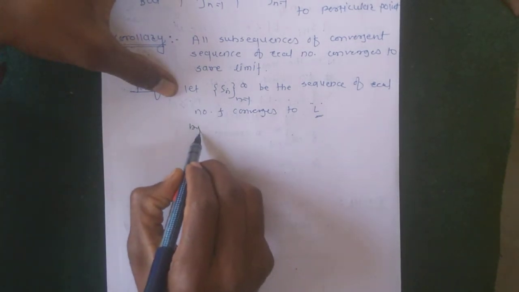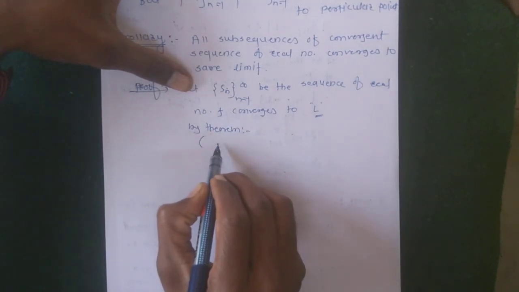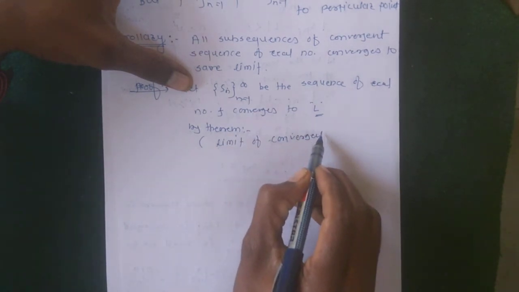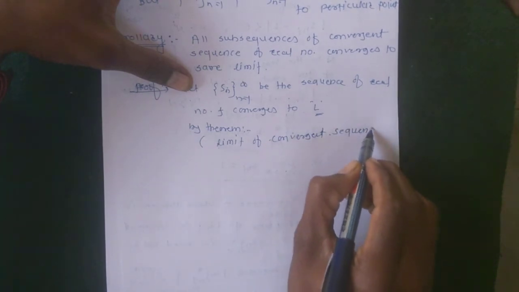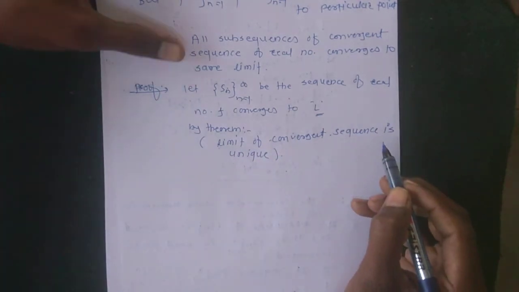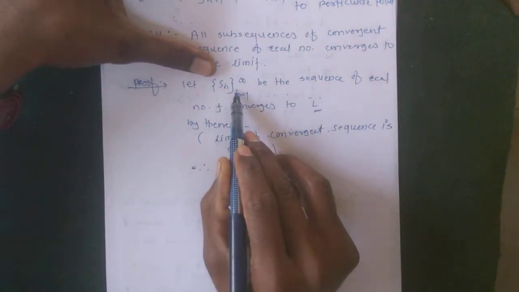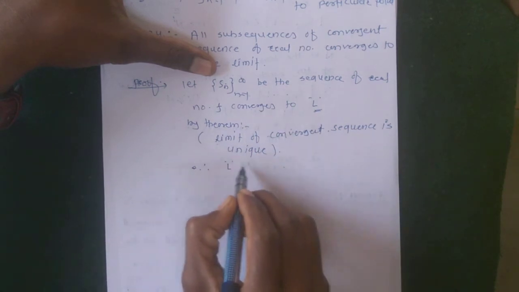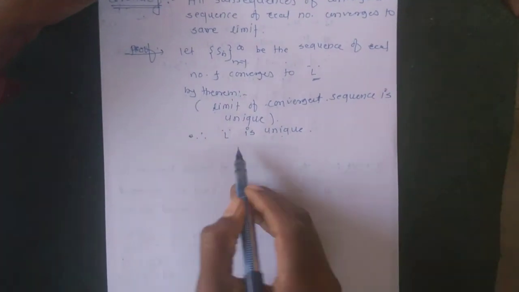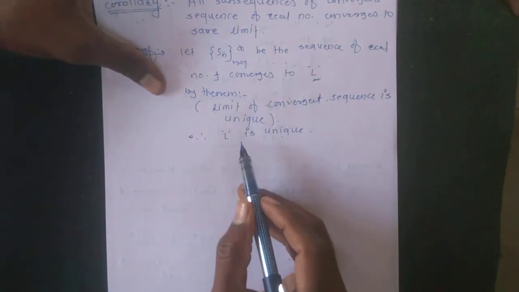By that theorem, the limit of a convergent sequence is unique, and therefore this Sn converges to L. Therefore L is the unique limit of Sn.